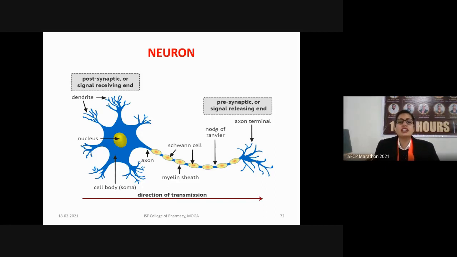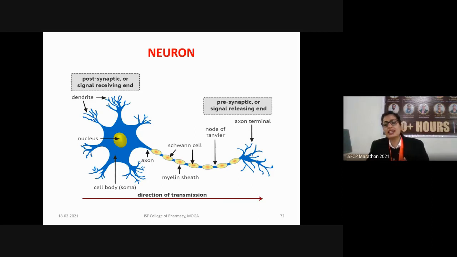So at the end of the axon, we have the axon terminals. What are axon terminals? These are also known as the terminal buttons. These are the ones in which the synaptic vesicles are present, or in which the neurotransmitters are stored, or any chemicals which have to be released onto the surface of another neuron. These are firstly stored in the axon terminals or synaptic vesicles, and then they are released on the surface of another neuron.